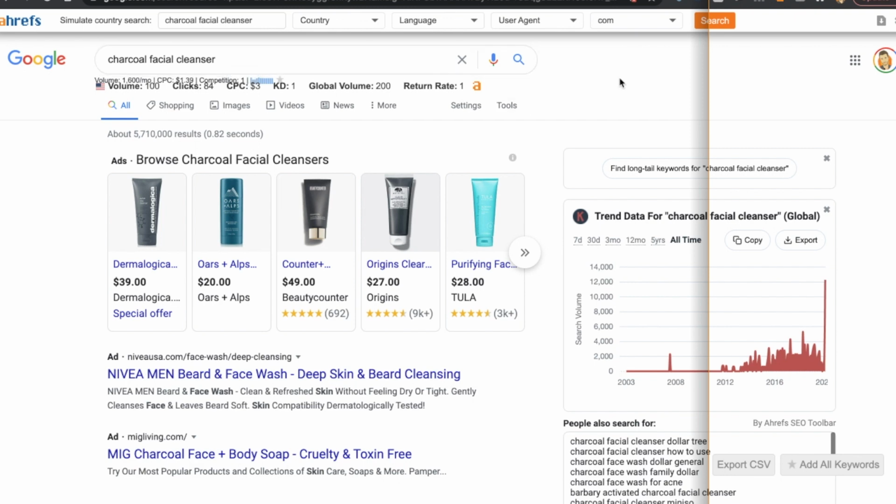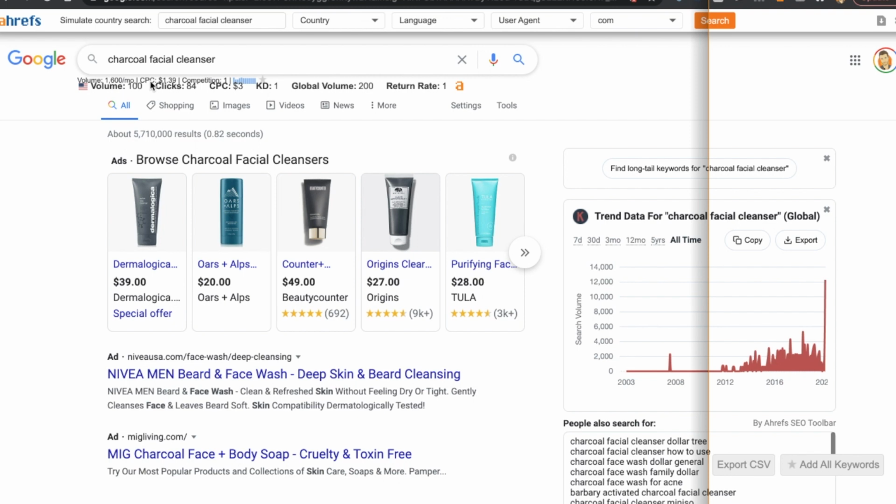If you're a newbie, I don't want you to get overwhelmed when you see all these numbers. What this is right here, where you see volume, this is a plugin from Ahrefs. I have that plugged in. It's a tool that I use. It's an SEO tool. I just like to look at the keyword volume. It's pretty much telling me how many people actually search this per month. The volume up here, the other one, this is Keywords Everywhere, the one that says 1,600 searches a month.